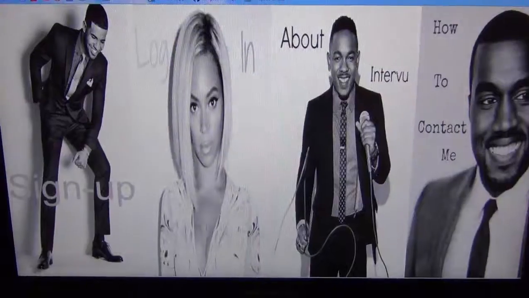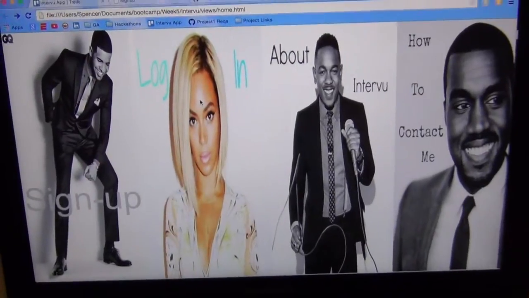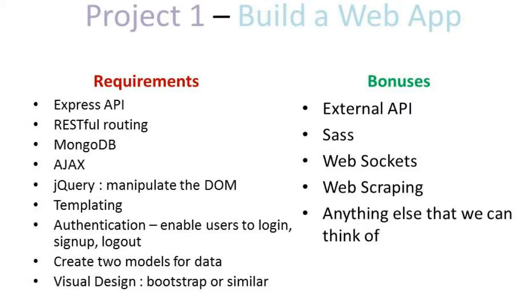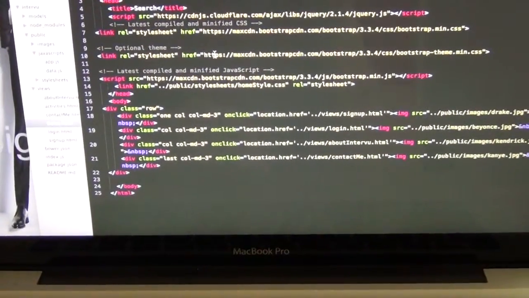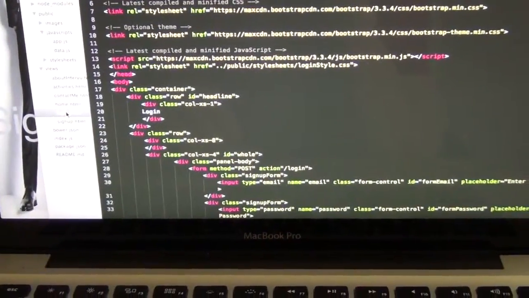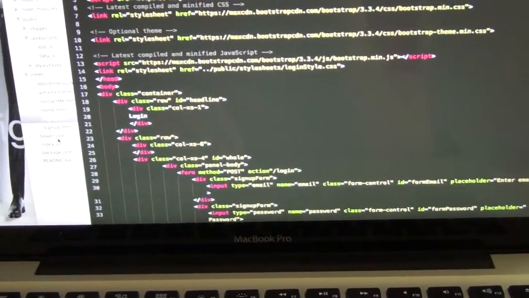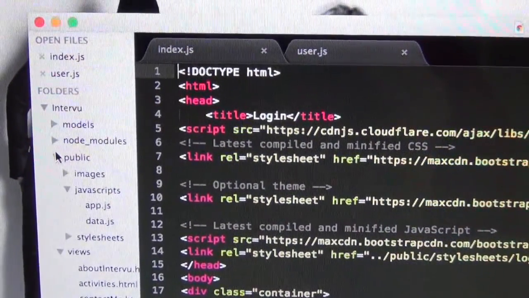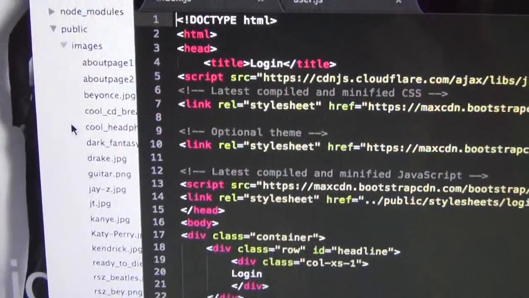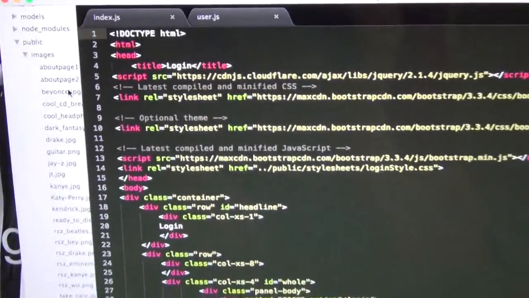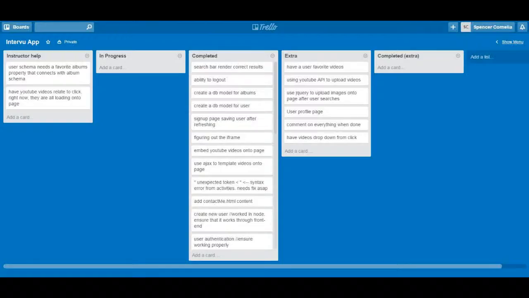As you can see, I have the routes all set up. I will include the project requirements so you can get an idea of what is required for the project. And with that, I tried focusing my first little bit on getting a lot of the requirements out of the way, and then I could touch up some things at the end and make it look really good. But here's all my HTML. I've got some JavaScript files set up, and then I also have a lot of images. So there you have it. That's the first little bit of the project, and I'll keep you updated.